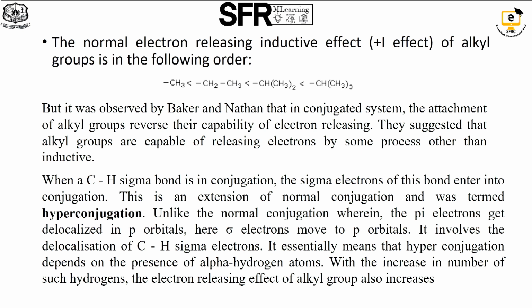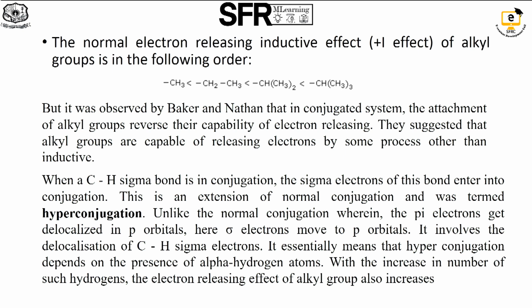Unlike normal conjugation wherein the pi electrons get delocalized into a p orbital, here the sigma electrons move to p orbitals. It involves the delocalization of C-H sigma electrons. It essentially means that hyperconjugation depends on the presence of alpha hydrogen atoms.